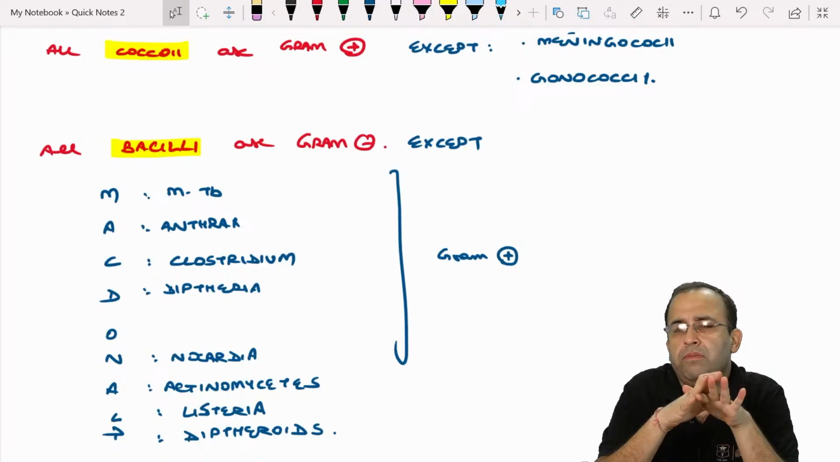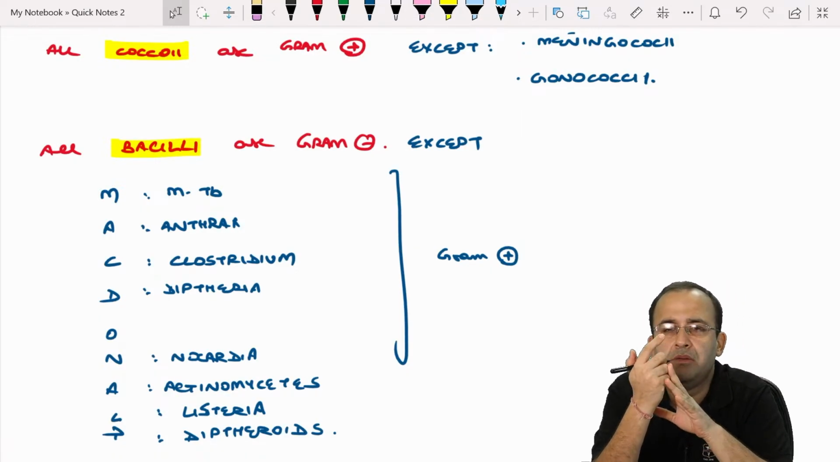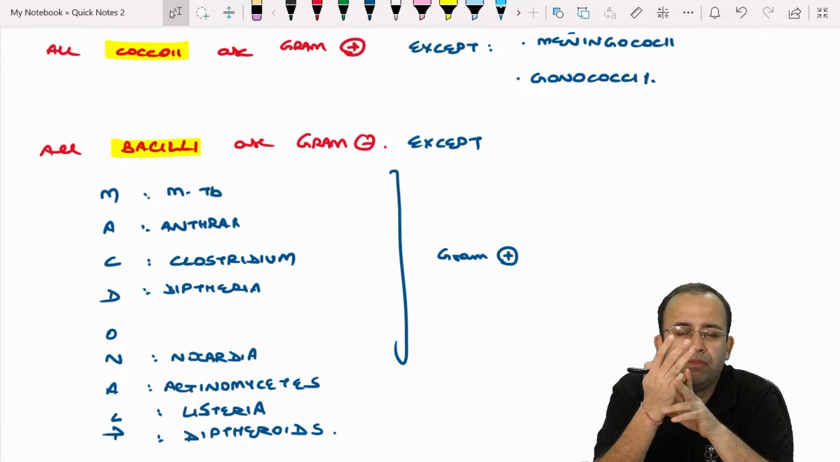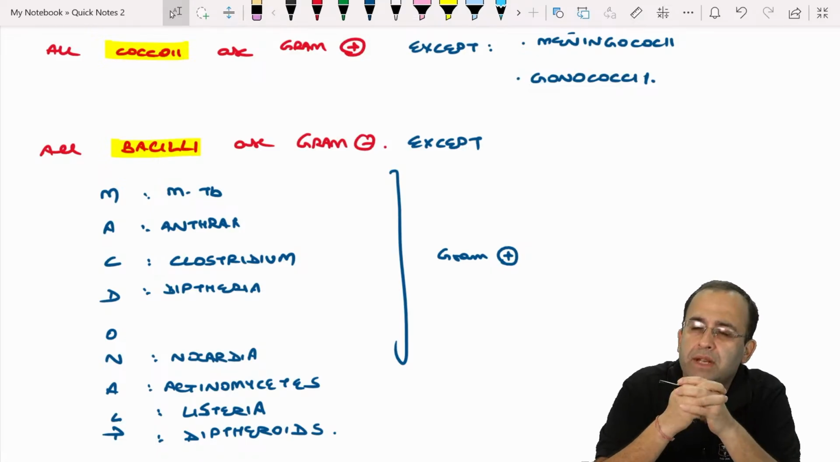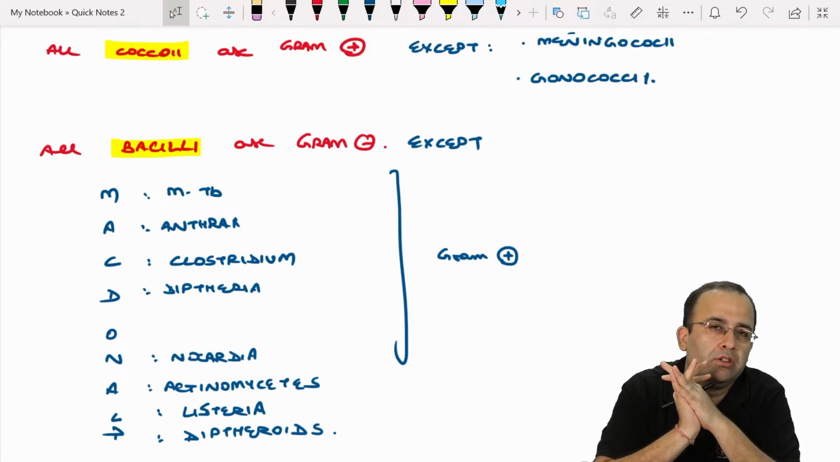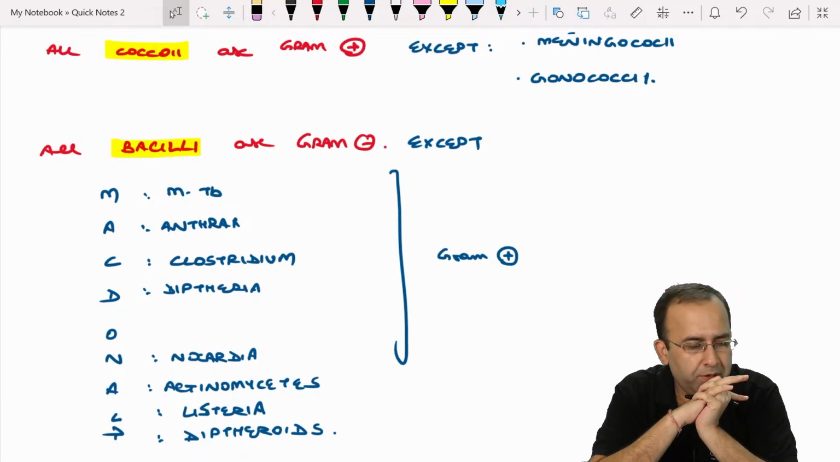So all bacilli are gram negative except Mycobacterium TB, anthrax, Clostridium, diphtheria, Nocardia, actinomycetes, Listeria, and diphtheroids. These are the gram positive bacilli. We'll be doing all this.